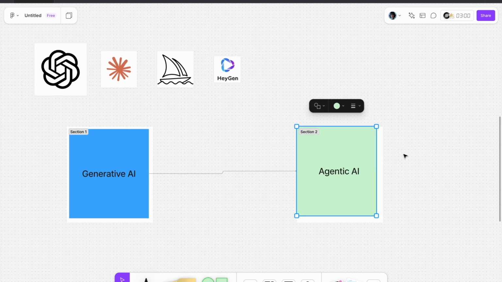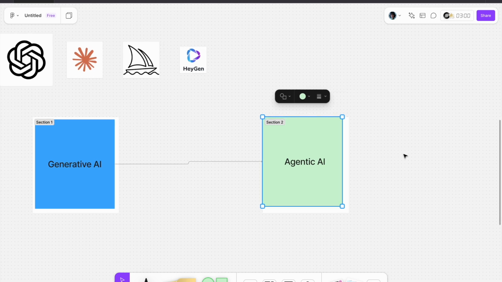Let's go with an example. If you ask it to create a plan for tomorrow, it will start planning itself, like what it has to do to create the plan.